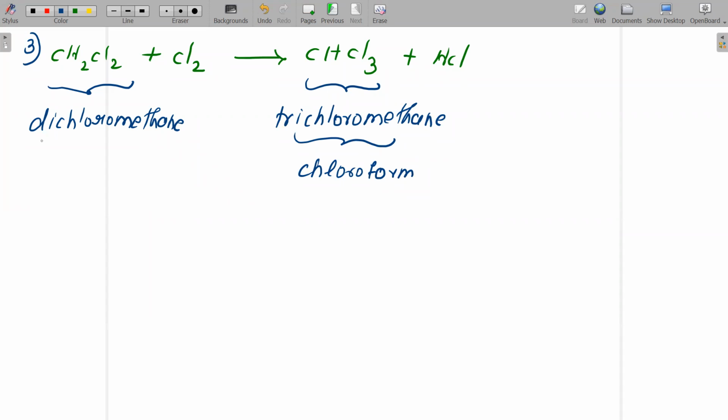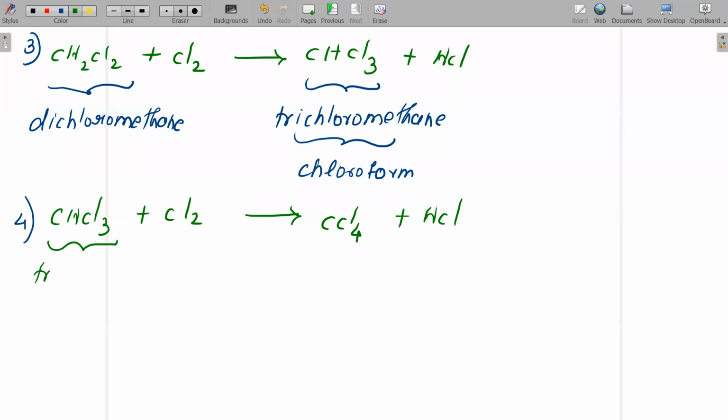Now, fourth reaction, children. You take this trichloromethane, CHCl3 plus Cl2. You guys will get it as CCl4. The last hydrogen will be substituted, and HCl is the byproduct. So this one we call it as trichloromethane.